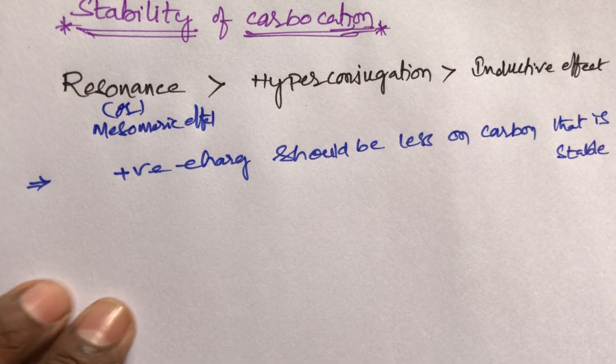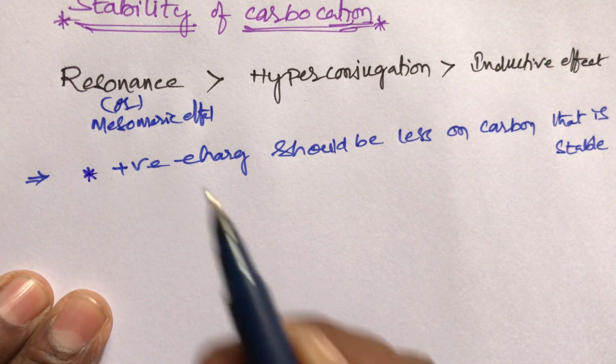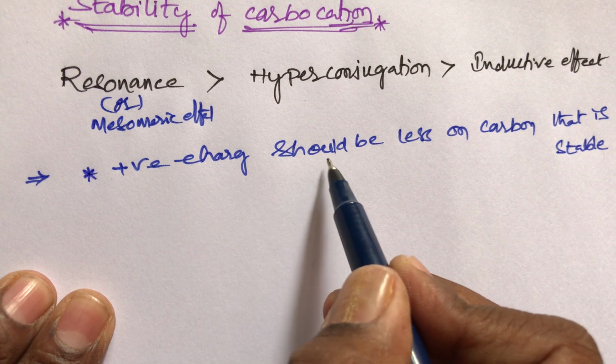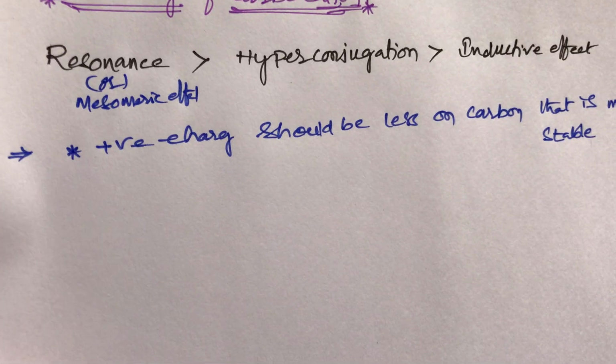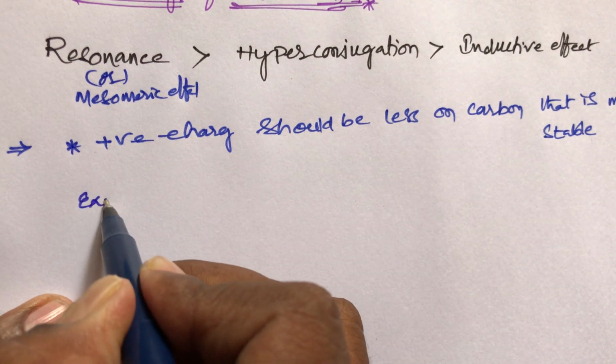This is a very important question. So how do we determine the stability of carbocation? The first condition is that the positive charge should be less on carbon. That compound is always more stable. Now take an example, students, of stability of carbocation. Example 1: